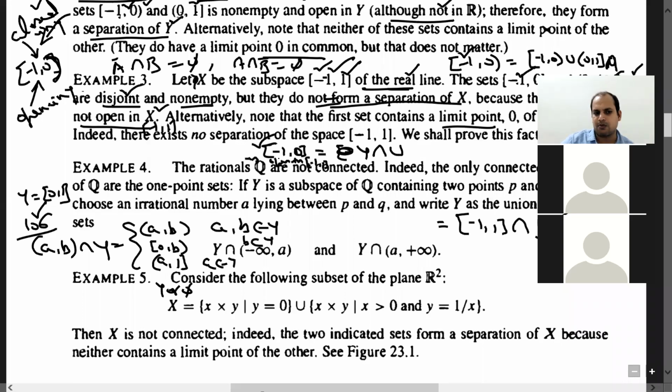If you look at all these possibilities, go to my lectures on subspace topology. There already I have discussed this.